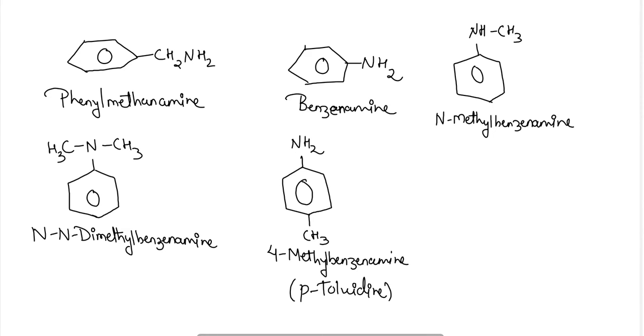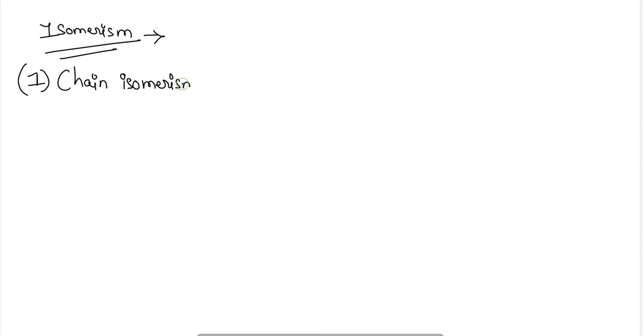Now, which kind of isomerisms can occur in the amines? Okay, what type of isomerisms can be seen here in the amines? The first is chain isomerism. In chain isomerism, aliphatic amines containing 4 or more carbon atoms show chain isomerism.